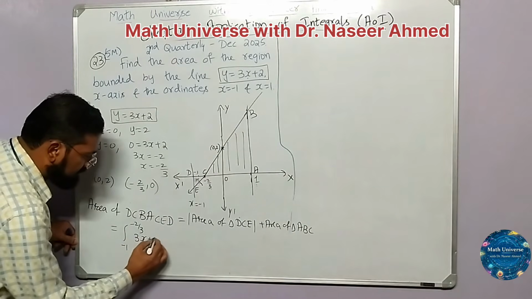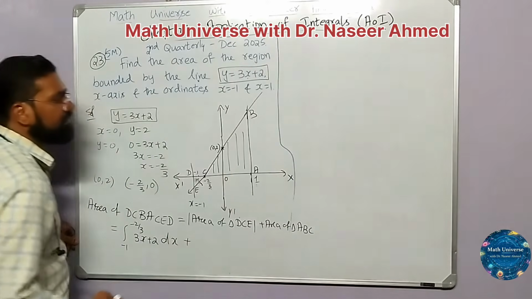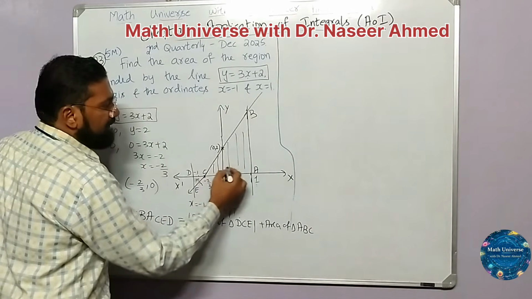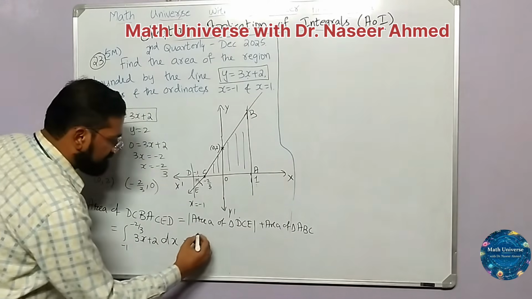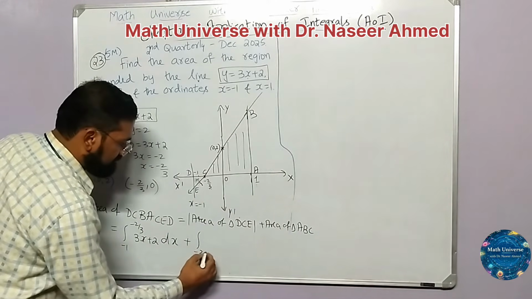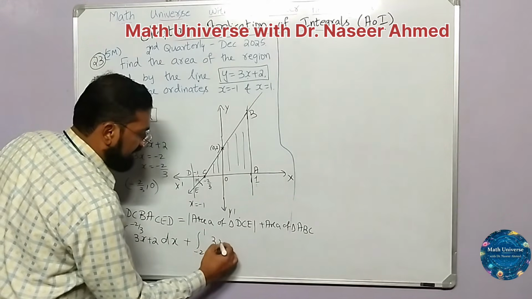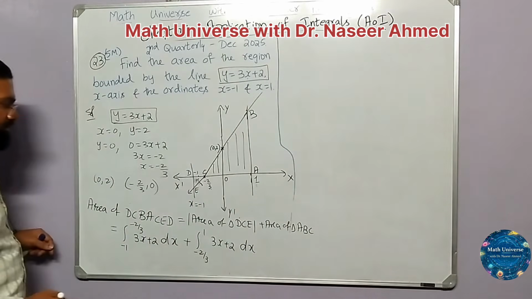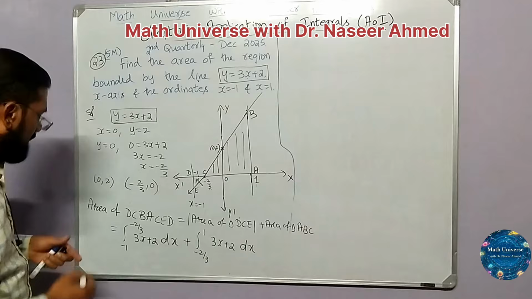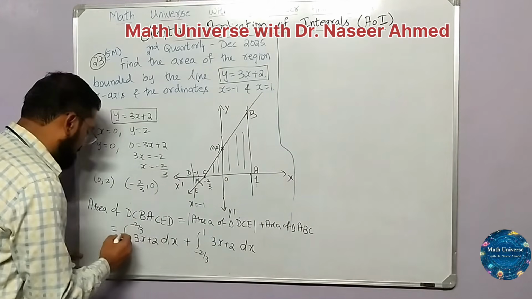So integral of 3x plus 2 dx, plus this bigger triangle is from minus 2 by 3 to 1, and it is 3x plus 2 dx. Now, since this area is negative, I am giving a modulus.